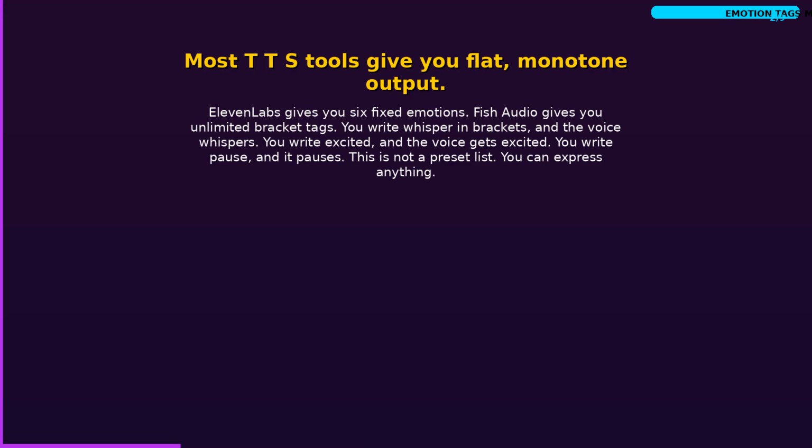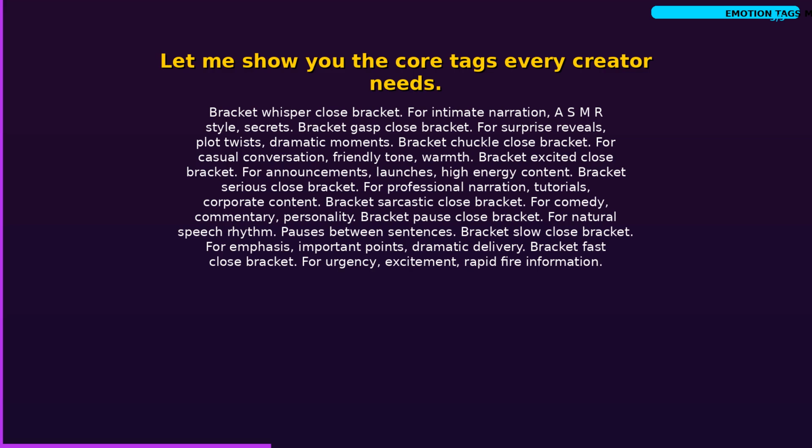Most TTS tools give you flat, monotone output. 11 Labs gives you 6 fixed emotions. Fish Audio gives you unlimited bracket tags. You write [whisper] in brackets, and the voice whispers. You write [excited], and the voice gets excited. You write [pause], and it pauses. This is not a preset list. You can express anything. Let me show you the core tags every creator needs.